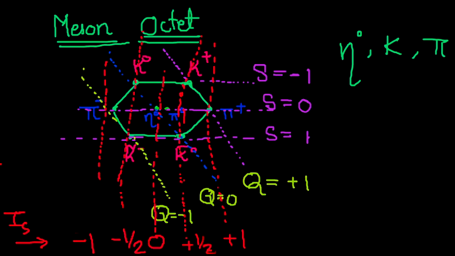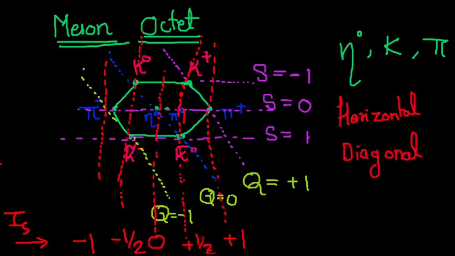So these three things you need to remember for the meson octet: horizontal lines, diagonal lines, and vertical lines. Horizontal lines represent the strangeness quantum number.